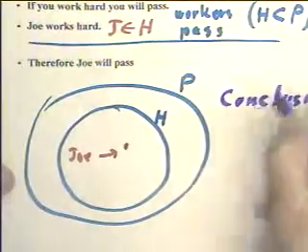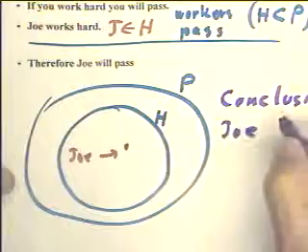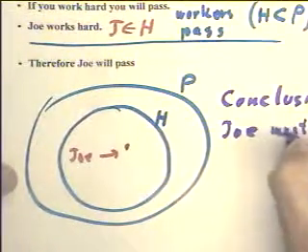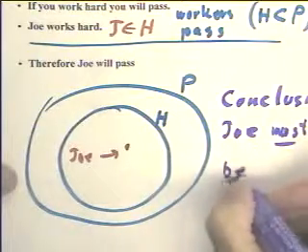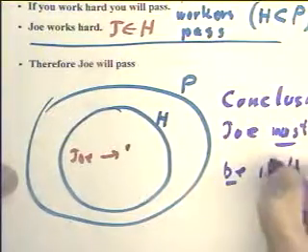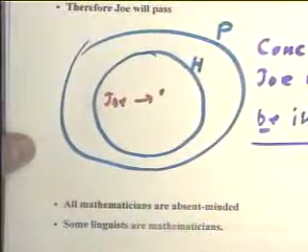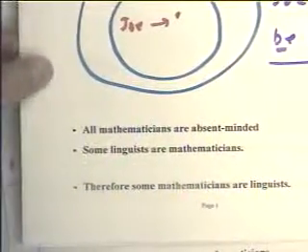Conclusion: Joe must be in H, the set of hard workers. Okay. Now we go to the next argument, and we're going to analyze this argument.